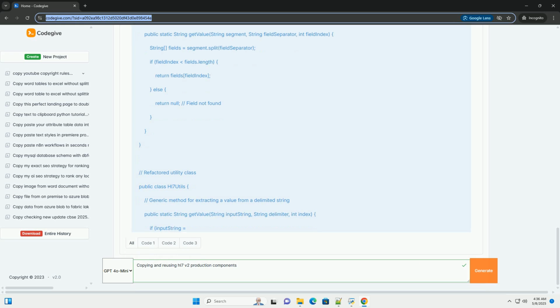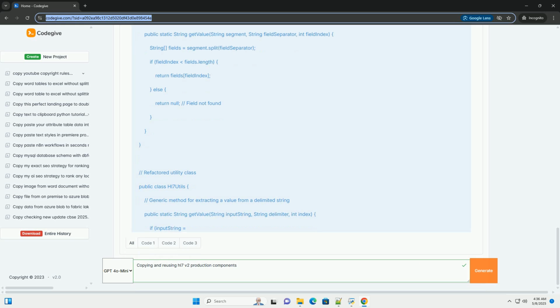Disadvantages. High risk of introducing errors, difficult to maintain, violates the DRY, don't repeat yourself, principle. Any bug fixes or updates made to the original component will not be automatically reflected in the copied version. This approach is generally discouraged, especially for complex or critical components.